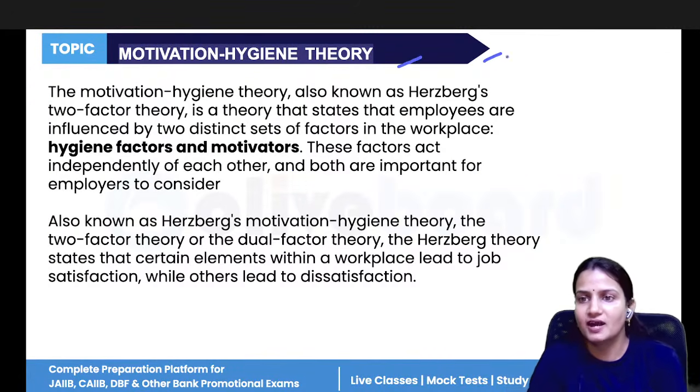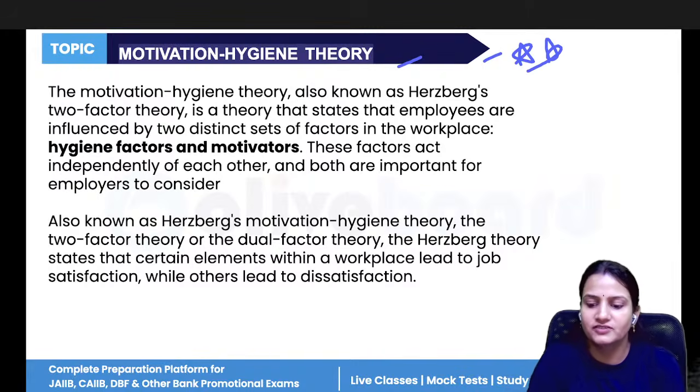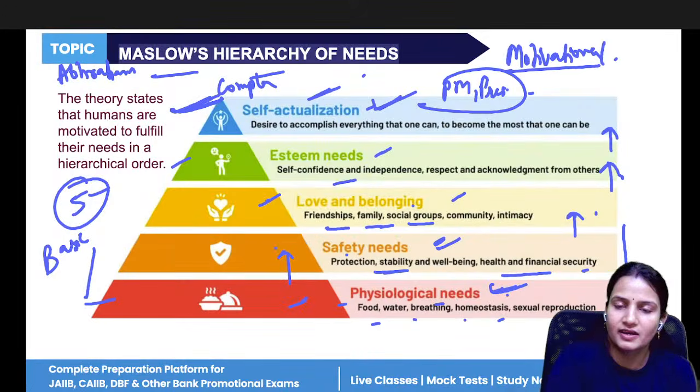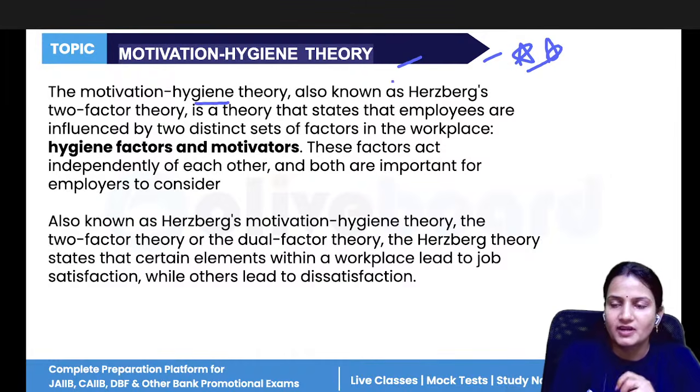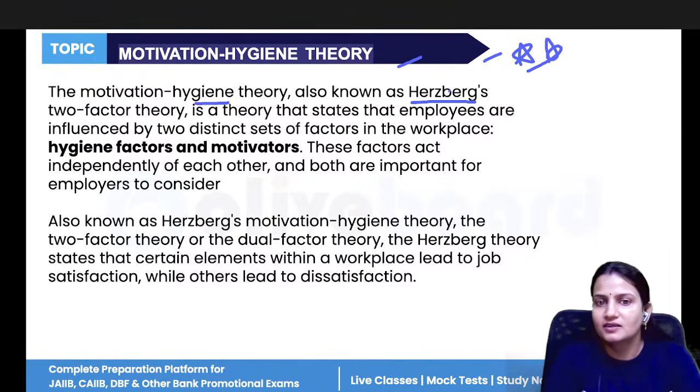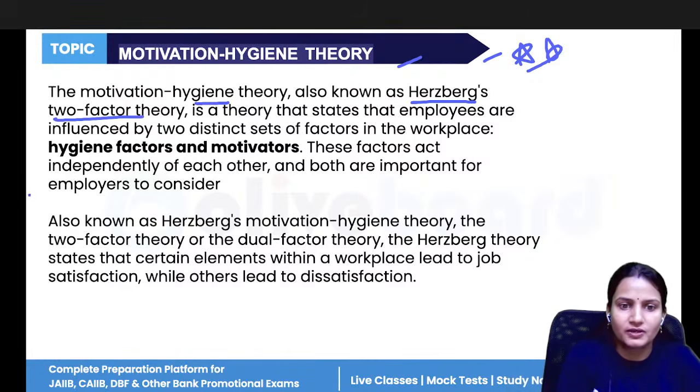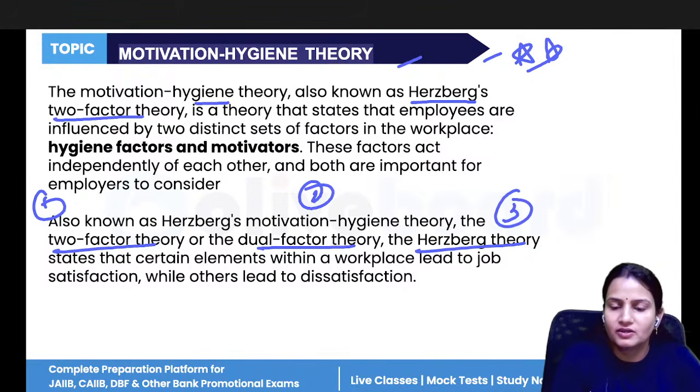Next is the motivation hygiene theory, very important. See, all the motivational theories you will read in EBFM also in the first unit. So motivation hygiene theory is given by whom? Herzberg has given this theory. What are the other names of this theory? Two-factor theory, first name. Dual factor theory, another name. And Herzberg theory, third name.